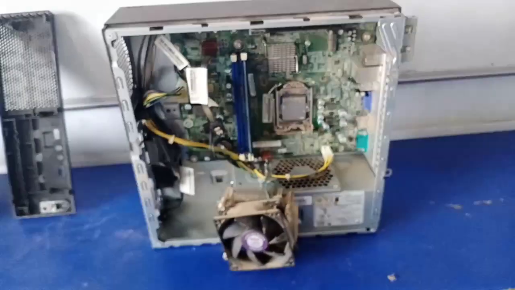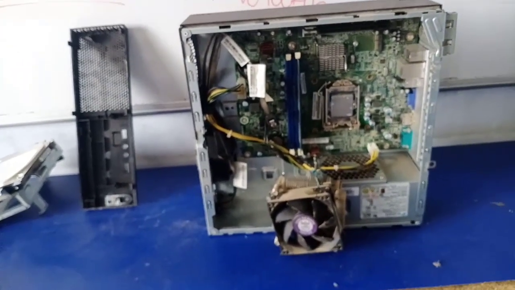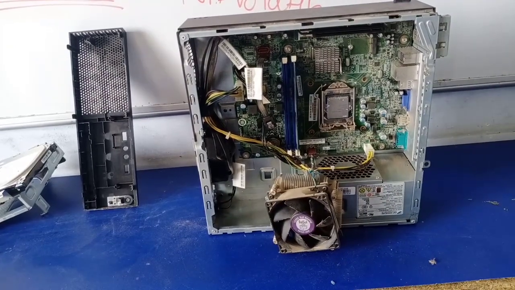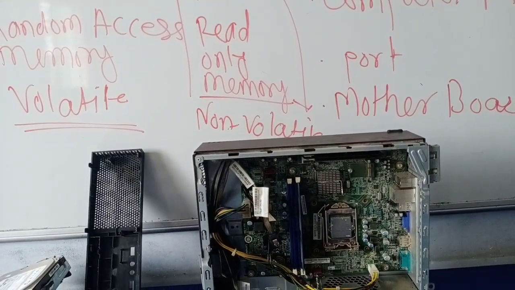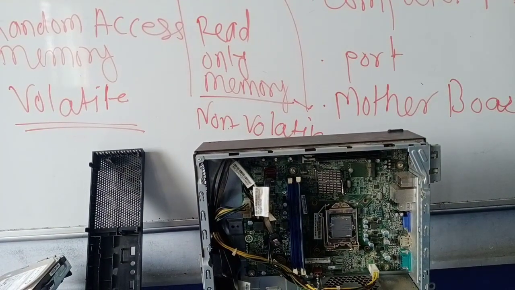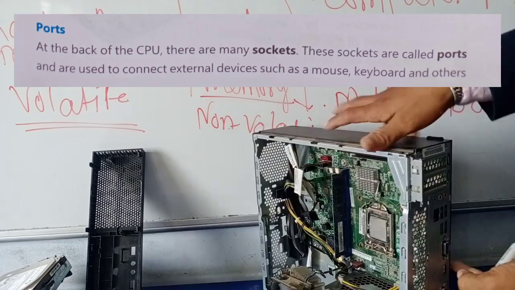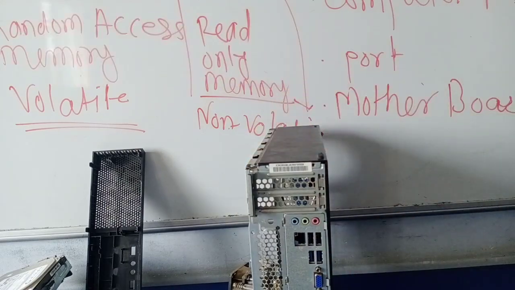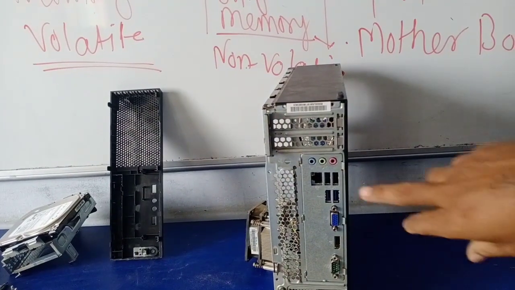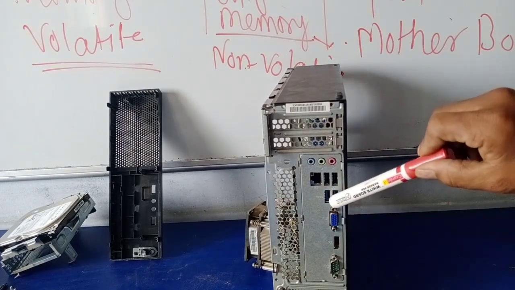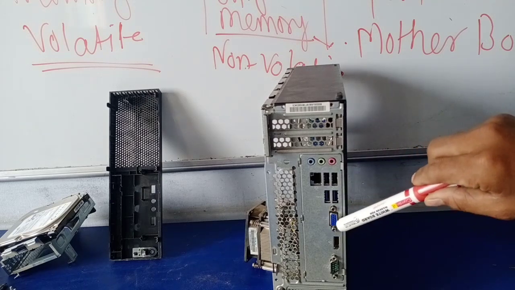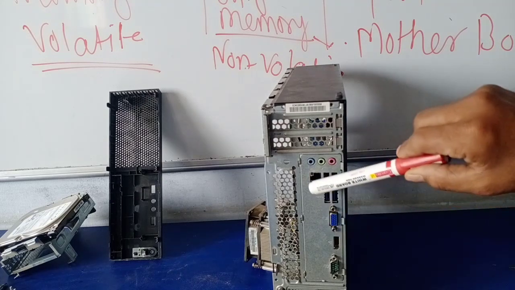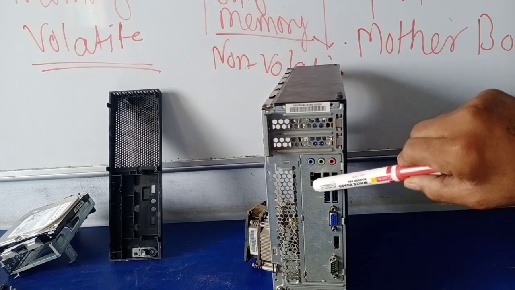Now the next and last part about the CPU I will show you is the port. What is meant by port? See, port means, simple thing, when we connect a pen drive or USB cable to the CPU, how do we connect it? With the help of this port. See, these are the USB ports: 1, 2, 3, 4. This is the VGA port, and this is our internet port.